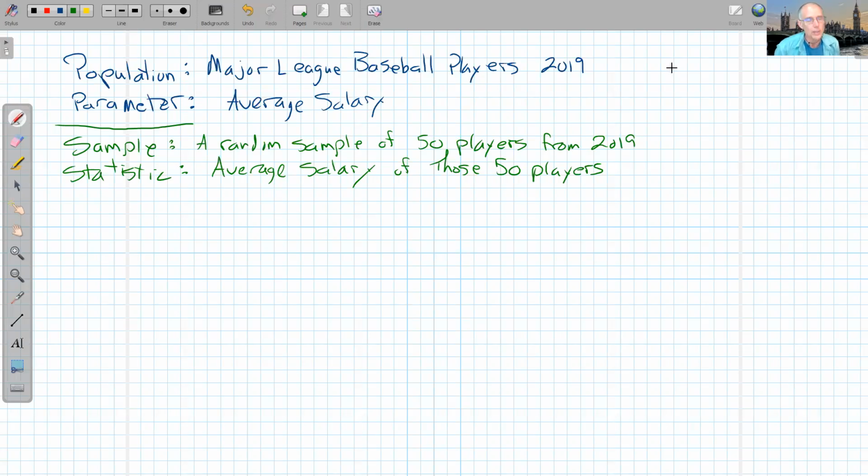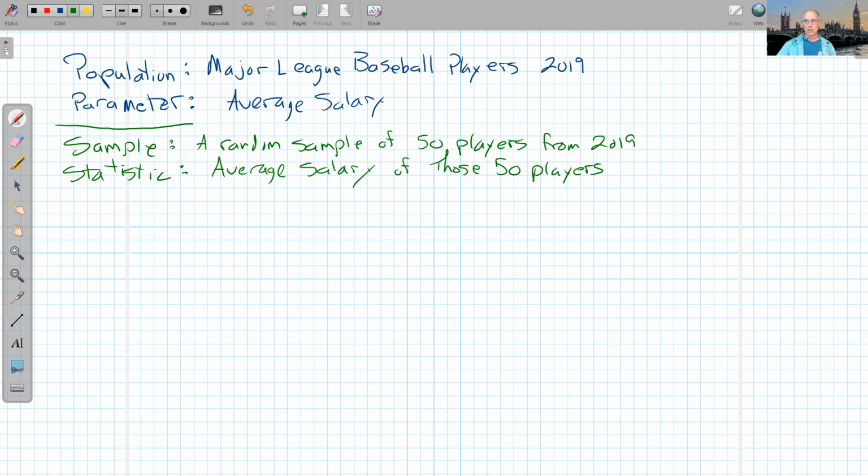Let's take a look at Major League Baseball players. So the population I'm interested in looking at here is 2019 Major League Baseball players. And that is a population, right? All the baseball players. They have an average salary. I want to know what it is. That's a parameter for that population.